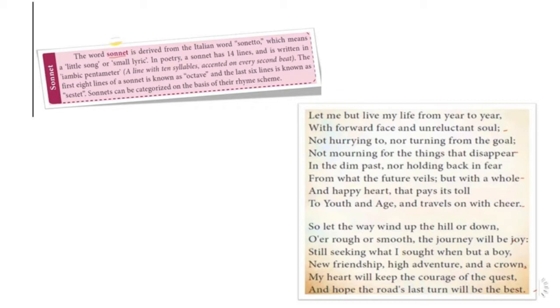If you take the first line of the poem, "Let me but live my life from year to year," it is accented on every second beat. So in "let me but," the word "but" is accented. So it is called iambic pentameter. The first 8 lines of the sonnet are known as the octave and the last 6 lines are known as the sestet. If you see the poem, the first stanza contains 8 lines and the second stanza contains 6 lines. So this is about the poem.